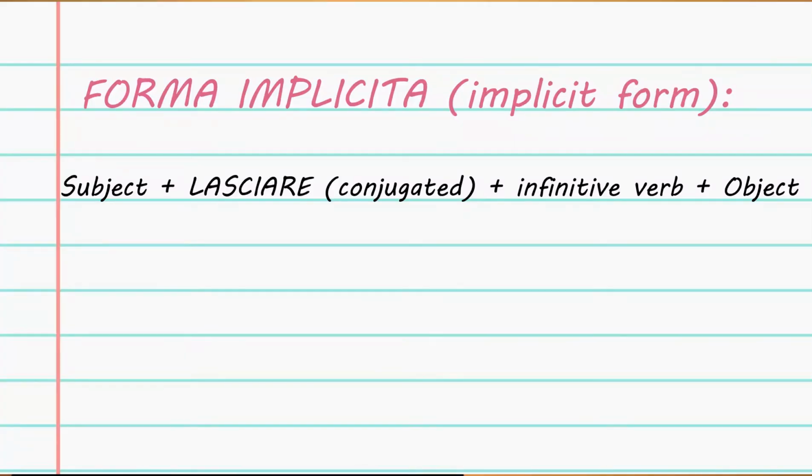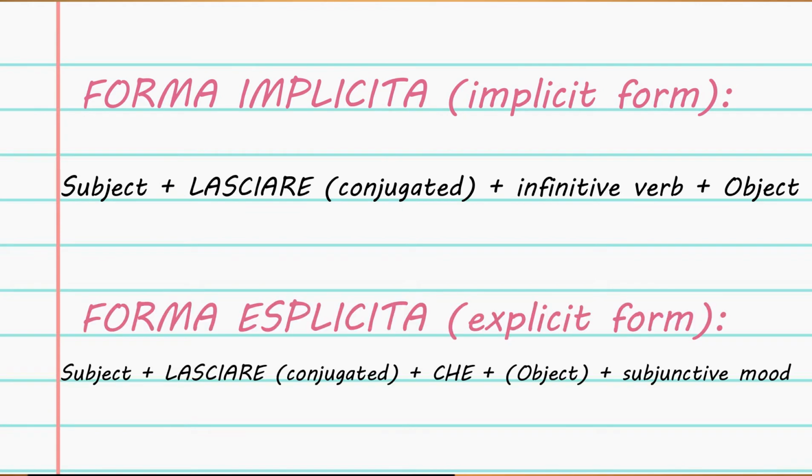Just to summarize, we can have the verb lasciare conjugated plus the verb in the infinitive form, or plus che plus the verb in the subjunctive mood. The first one is called forma implicita, that is to say the implicit form, and the second one is called forma esplicita, the explicit form.